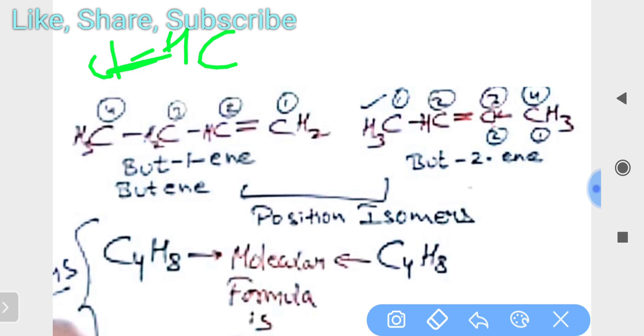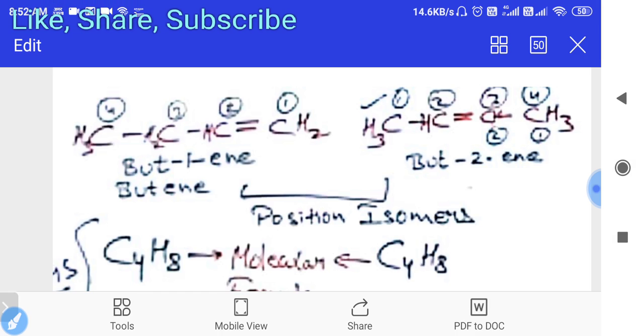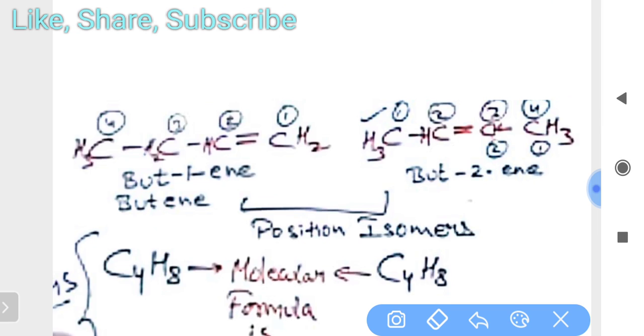Make 1, 2, 3, 4 here, and you have to satisfy the valencies. Carbon has one valency left here, in the end it is CH3. Here 1, 2, so you have to write CH2 here, CH and CH3 like that. When you make it, you see a double bond is present here. In your book this is also given, butene. And this is the structure of the second one: CH2=CH-CH2-CH3 and CH3-CH=CH-CH3.